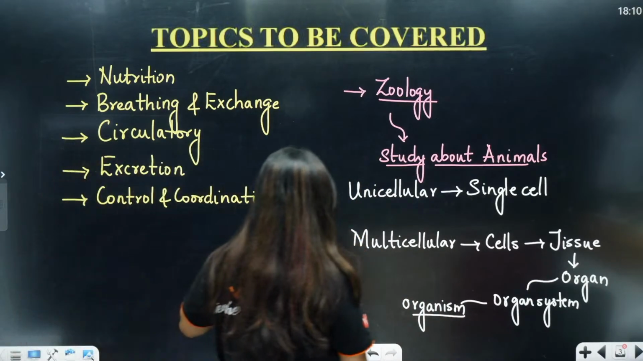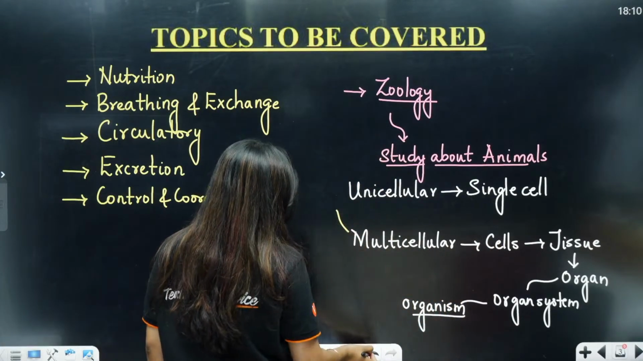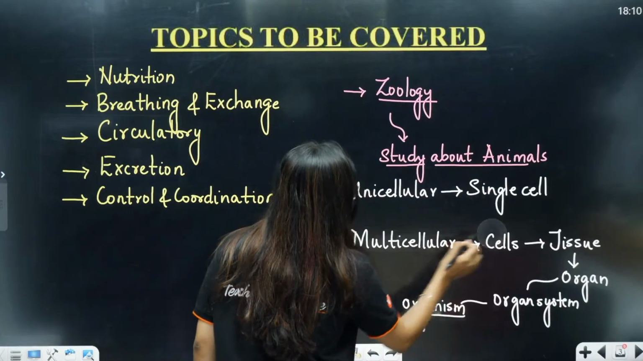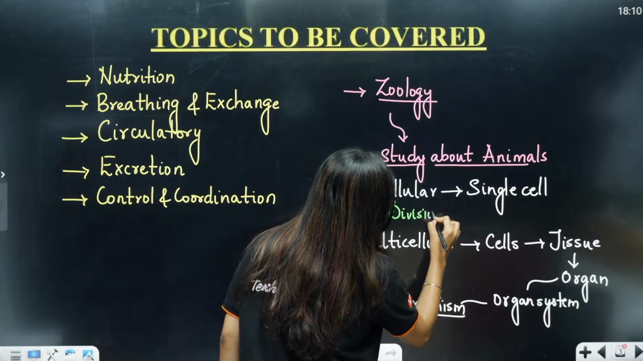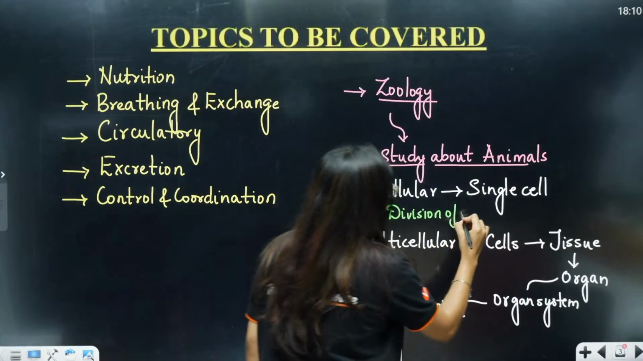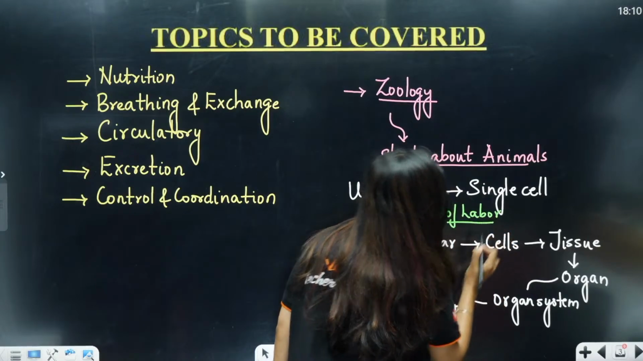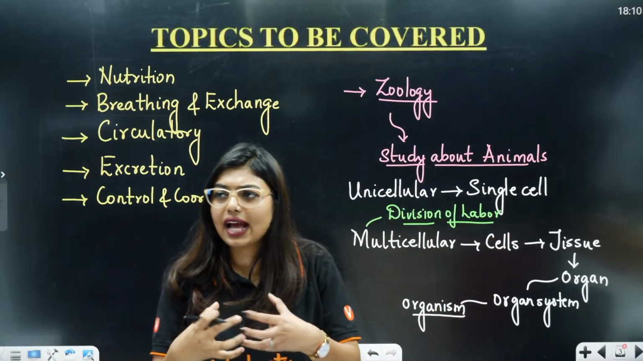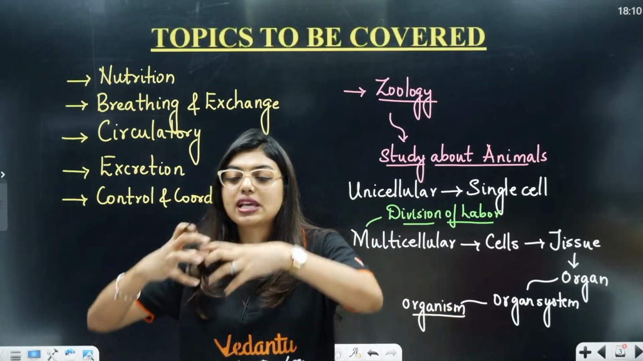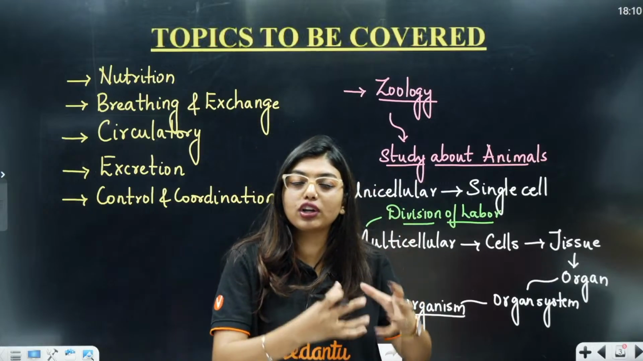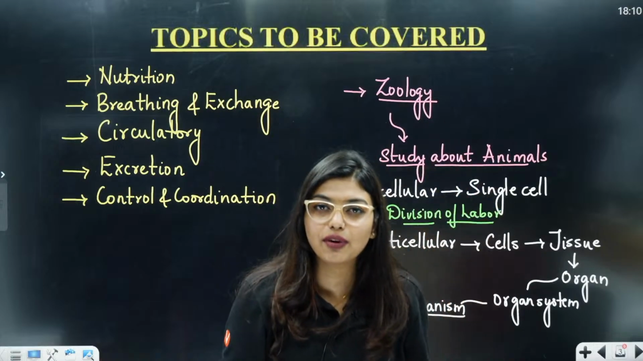So, in multicellular, if you notice, there is something called division of labor. Clear? So, division of labor means what? Many cells come together and all do a particular function and that is called tissues. Many tissues come together to form an organ, many organs come together to form an organ system, many organ systems together form an organism.